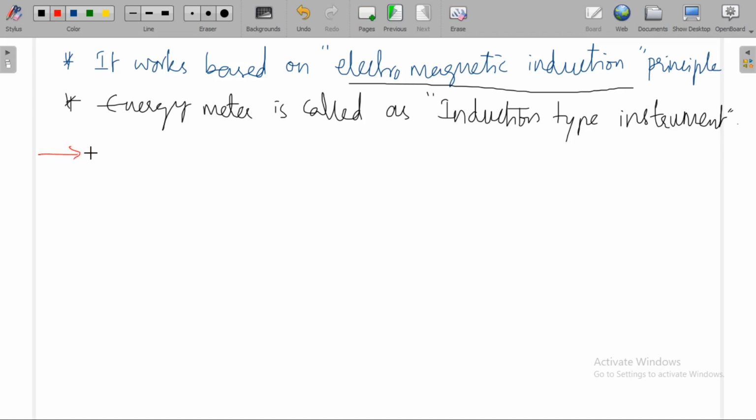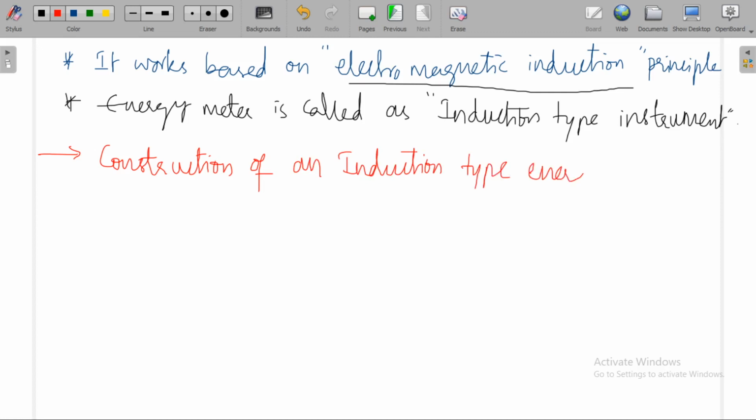Coming to the construction details of an induction type energy meter.